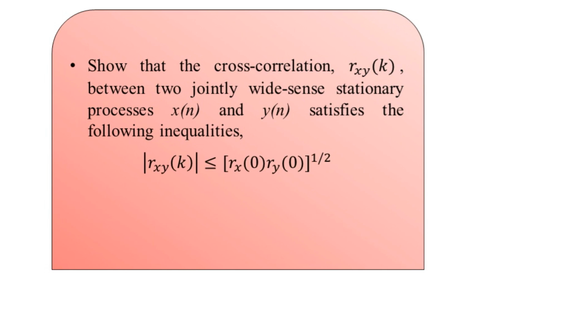Mod of the cross correlation r suffix xy of k is less than or equal to the square root of the bracket that involves the multiplication of rx of 0 with ry of 0. And the second inequality is mod of rxy of k is less than or equal to 1 by 2 times the square bracket that involves the addition of rx of 0 with ry of 0. So this completes our problem statement.